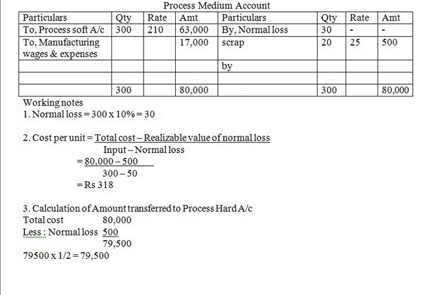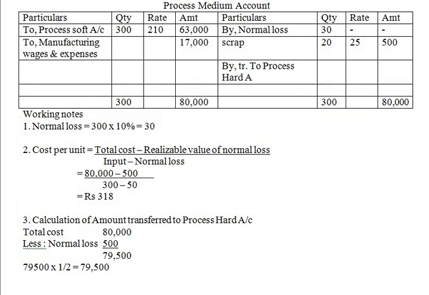By transferred to process hard account. Okay, so how much we are transferring? Half of the amount we are transferring, that is 39,750.